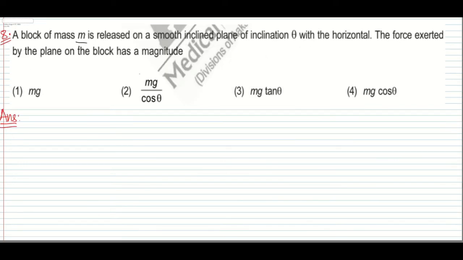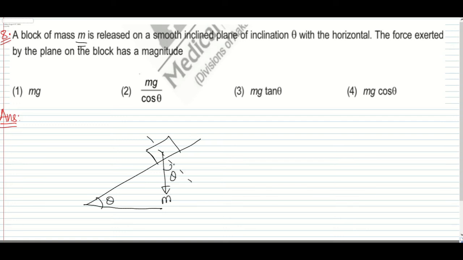A block of mass m is released on a smooth inclined plane of inclination theta with the horizontal. The force exerted by the plane on the block has a magnitude... So this is the inclined plane, with the angle theta given. We have this block of mass m.